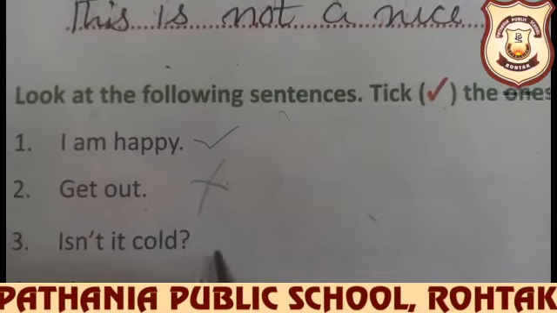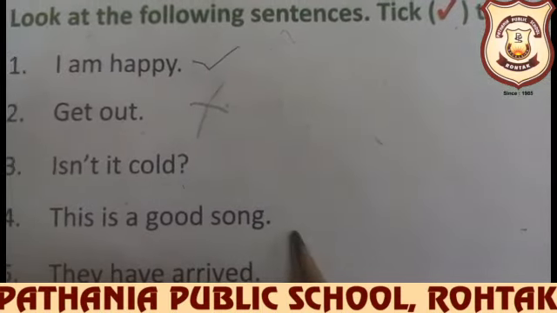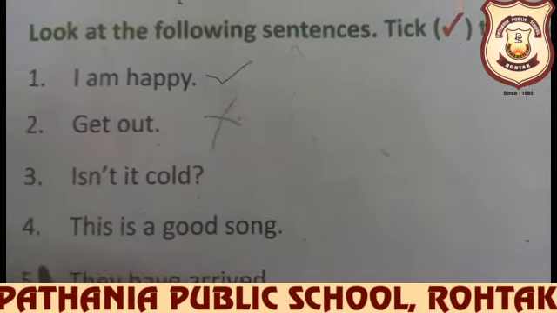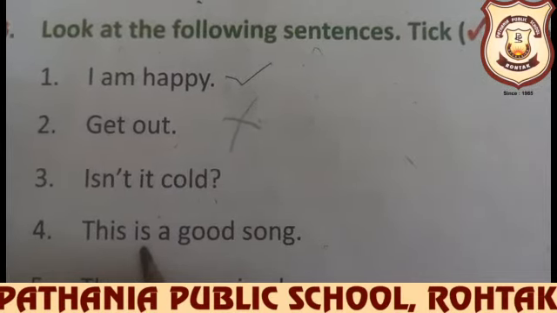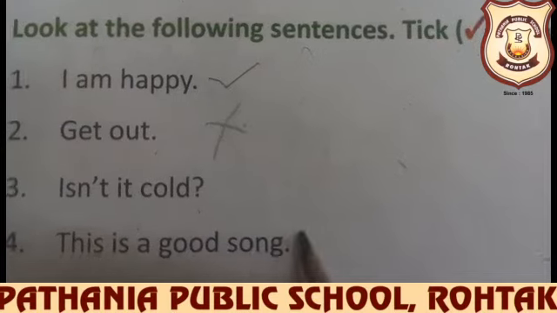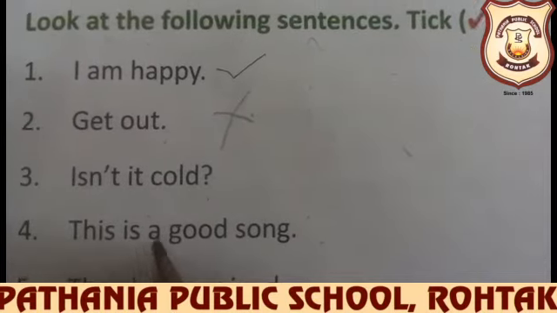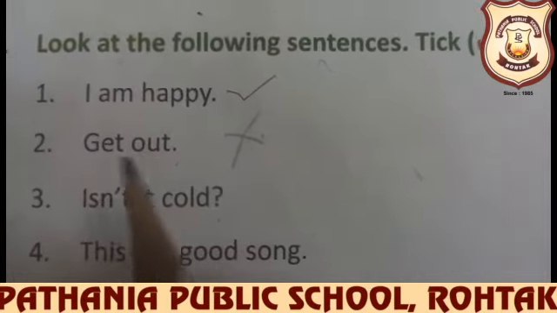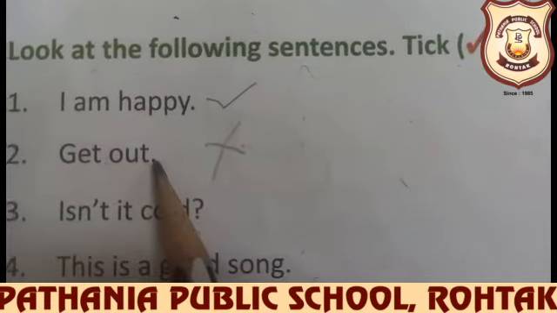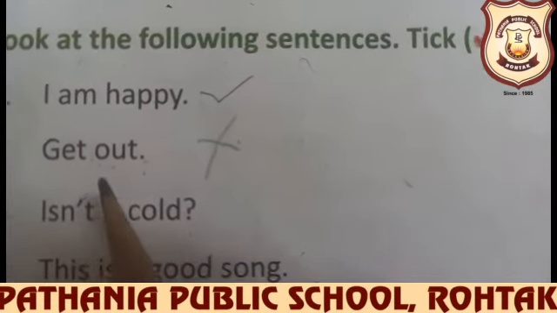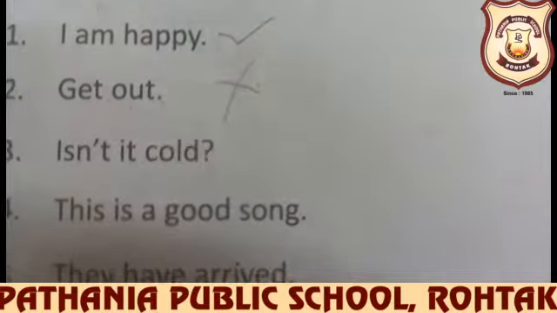It is an interrogative sentence. This is a good song. Ending in a full stop, and it is a complete sentence, so we can say it is declarative. It is stating something. Here Get out also has a full stop, but it is a command, so it is imperative.